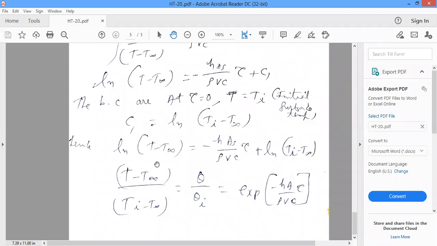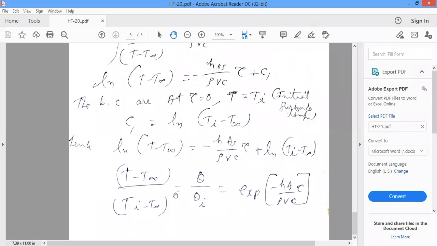After removing the natural logarithm, the final equation is (T minus T free stream) divided by (Ti minus T free stream) is equal to e to the power minus HA tau by rho Vc.